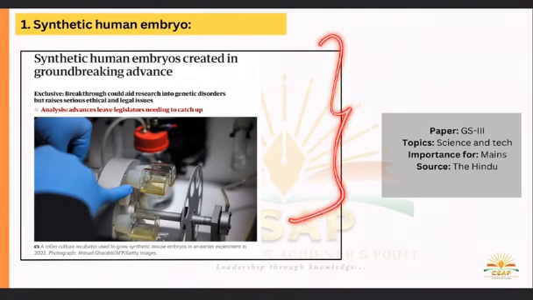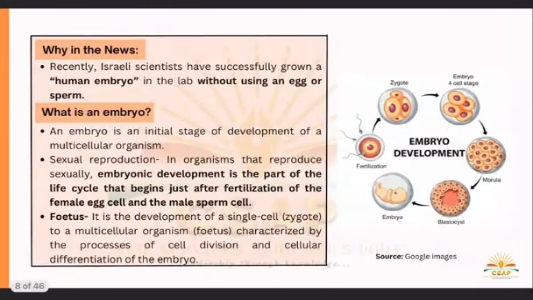Now, if I start with the synthetic human embryo, what does an embryo basically mean? An embryo is the initial stage of development of a multicellular organism. We all know about an embryo, so why is this synthetic human embryo in the news? Because recently an Israeli scientist has successfully grown a human embryo in the lab without using an egg or sperm.